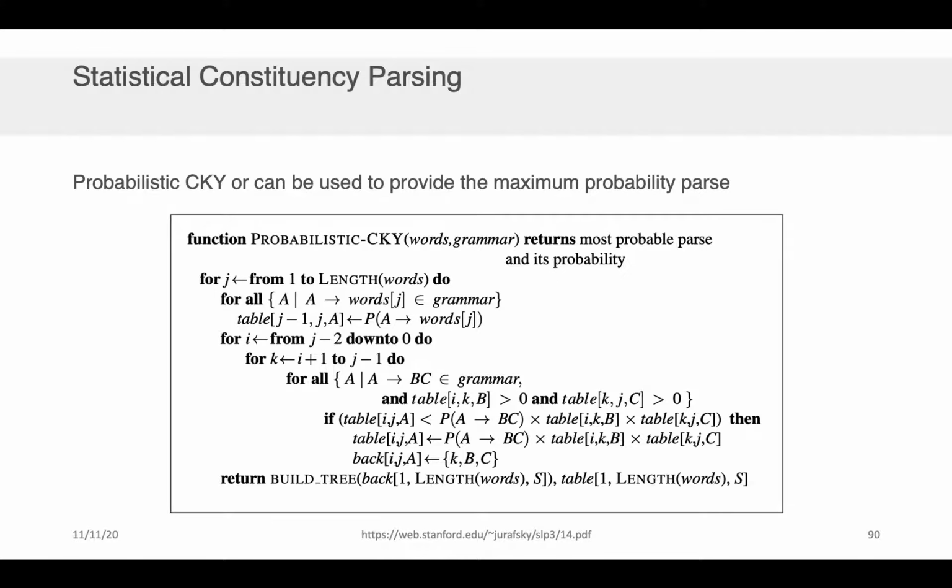Now, probabilistic approaches to this can basically be wrapped together with CKY to describe what's called probabilistic CKY, which effectively just gives you this maximum probability parse. And I think if you understood how the CKY algorithm iteratively goes about enumerating the possibilities, and you also understood how you can compute the probability of each of those possible sequences enumerated by CKY, then the implementation of this algorithm should be, with a little bit of work, my hope is, pretty straightforward.